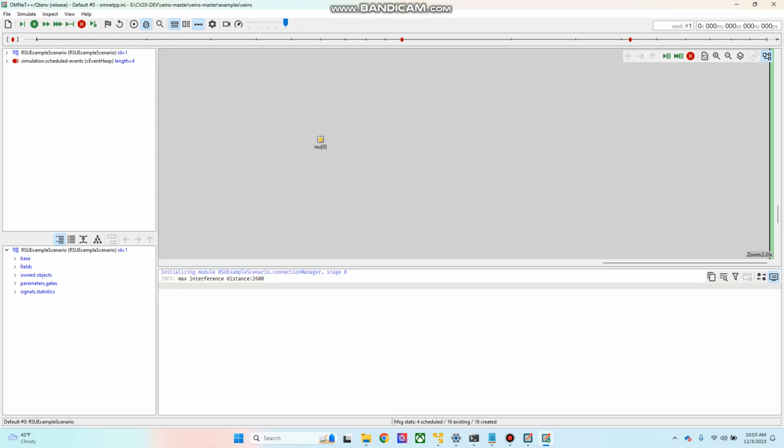In the current OMNET++ and Veins simulation, the RSU is not configured to receive the BSM messages from the vehicle. So we need to work on that, and I will also explain what we need to do in future for that. So let's start the simulation.